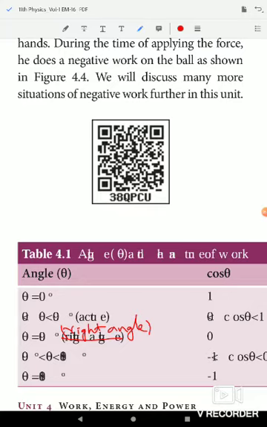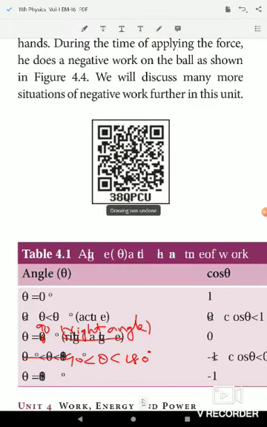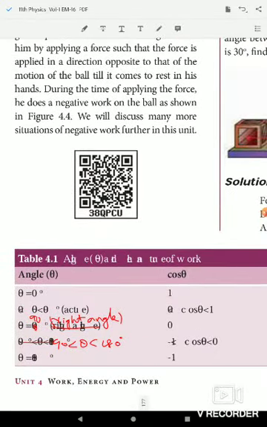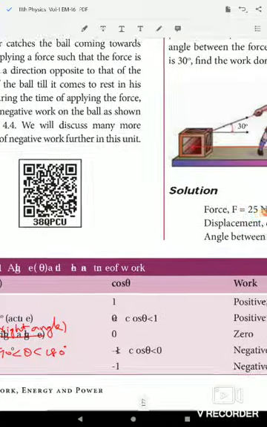When theta is greater than 90 degrees and less than 180 degrees, cos 180 is minus 1, so cos theta is less than 0. So work done is negative.